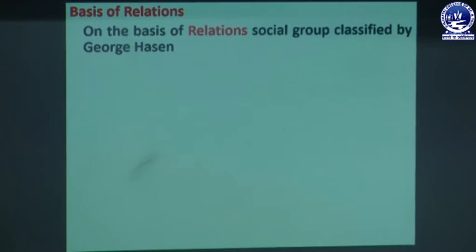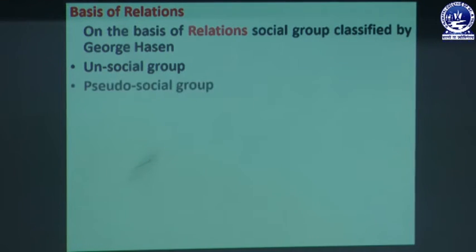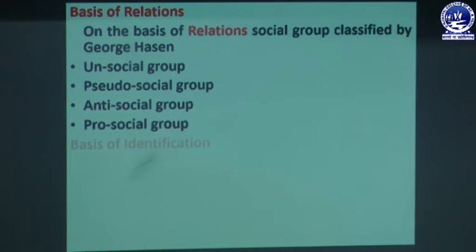On the basis of relations, social groups were classified by George Hasin: first the unsocial group, next the pseudo-social group, next the anti-social group, and next the pro-social group. What is an unsocial group? Its members live to themselves and for themselves, don't participate in the larger society of which they are a part, don't mix with other people and remain alone.